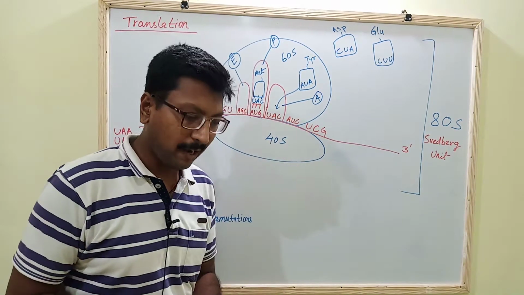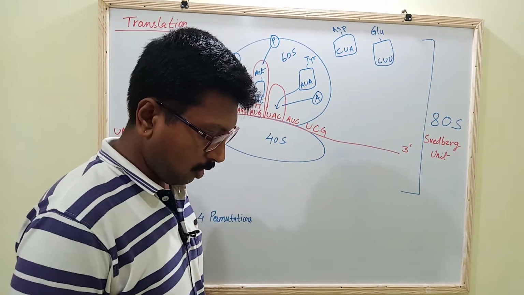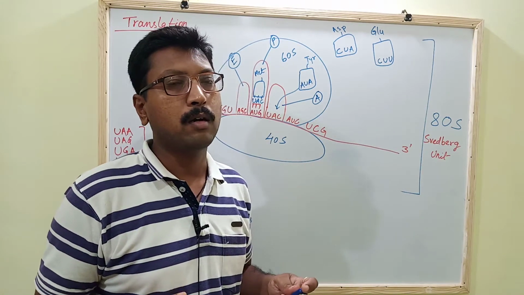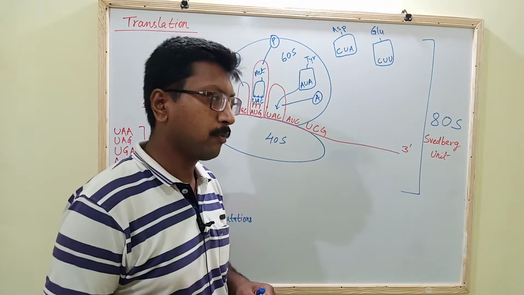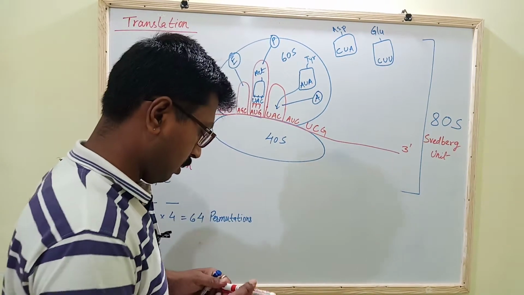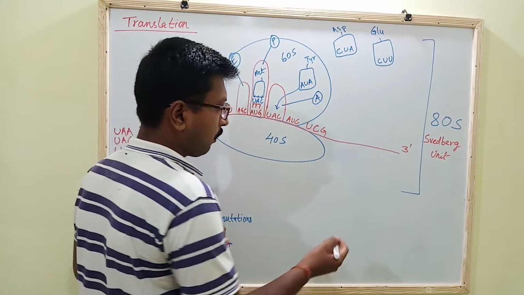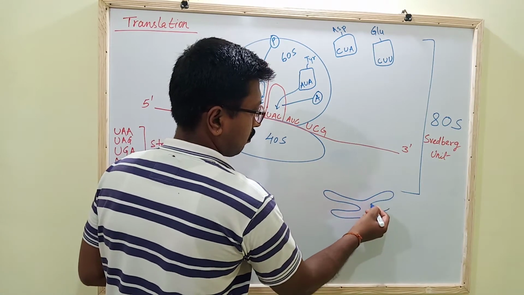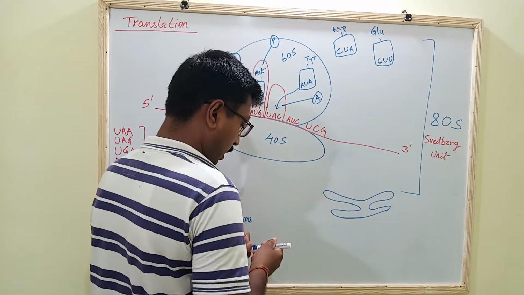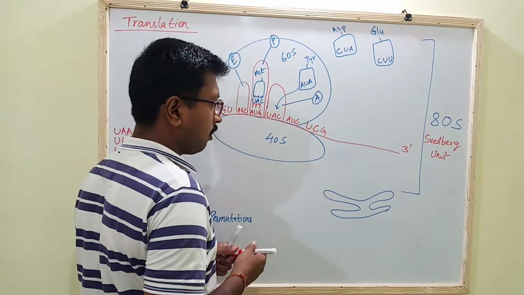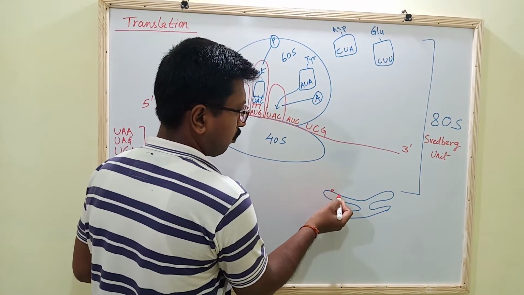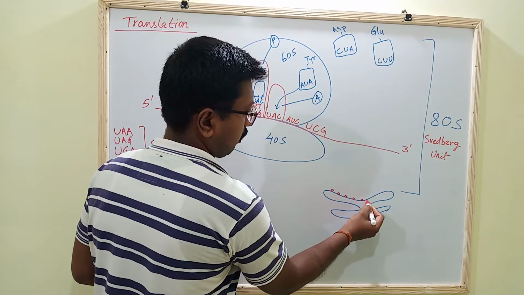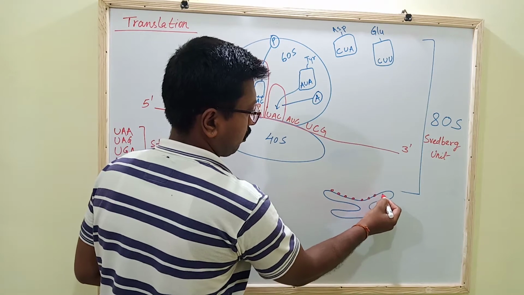So in the cytoplasm, the Golgi bodies and endoplasmic reticulums are to be found. Suppose there is one endoplasmic reticulum, and on the endoplasmic reticulum membrane there are so many small round structures. They are called ribosomes.